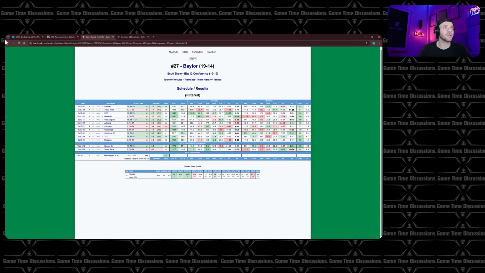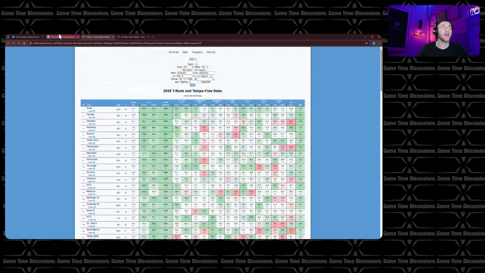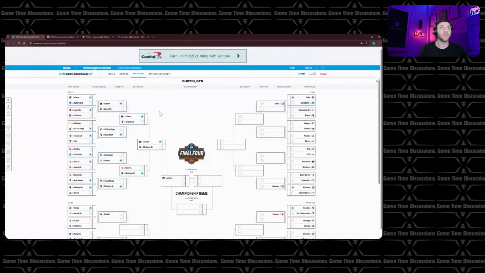And with that being said, the only really bad loss on this list is probably this Colorado one. And again, it was by 2 points. Same with Cincinnati by 2 points. Losing to Houston by 4 and to Tech by 2, I'm not worried at all. I would gladly take Baylor for that one. So we will advance the Bears.